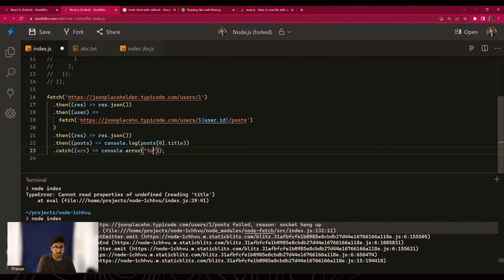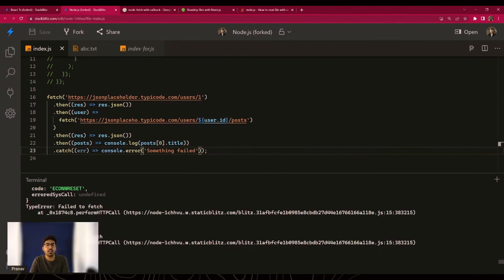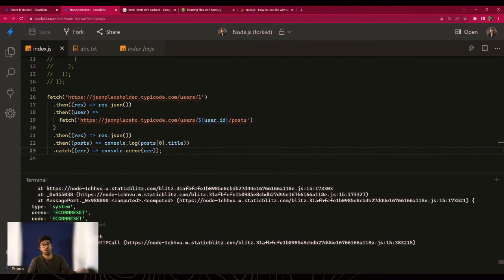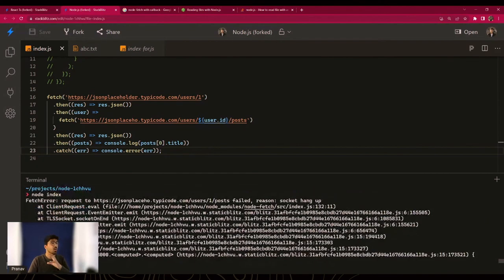We could even write custom errors, obviously, something failed, etc. I mean, you can handle the error however you want. It will depend on your application, right? You're printing something failed, right? Or you could just do the old-fashioned way and just print out the error itself. It's up to you. But the important thing is that you should handle errors always.